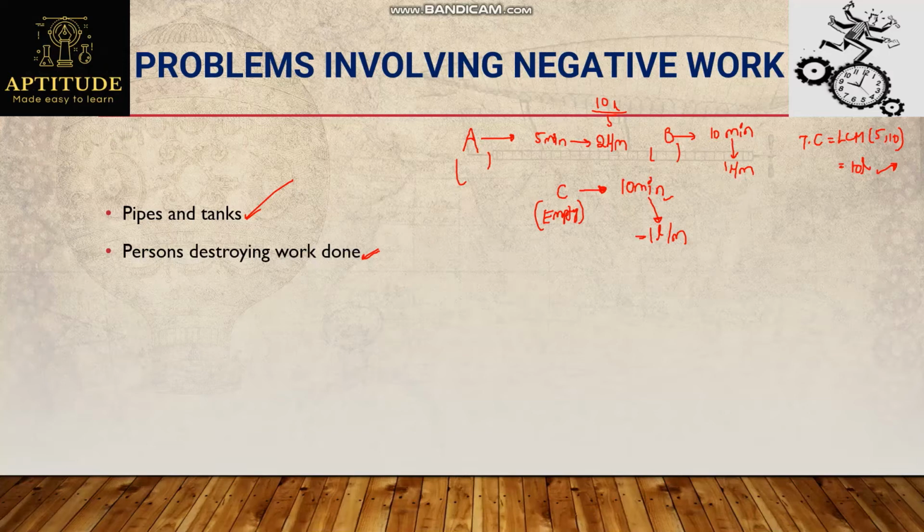See this, if all the pipes are open together, now I am saying that pipe A, pipe B and pipe C are open, which means now all the pipes are open. It is like three persons doing a work. Now, if three pipes are open, how many liters can it fill in 1 minute? See this, A can fill 2 liters and it is a filling tank. So 2 liters plus